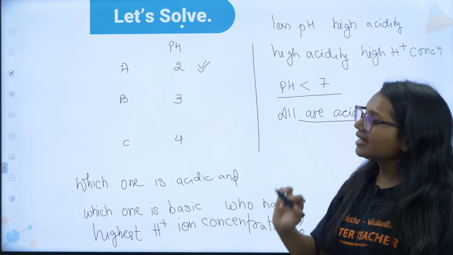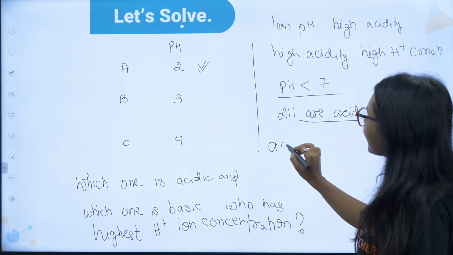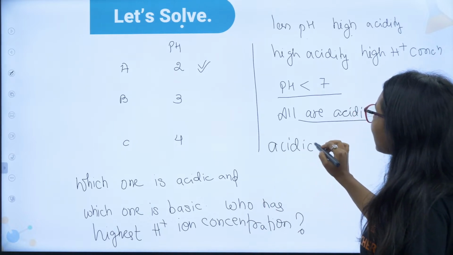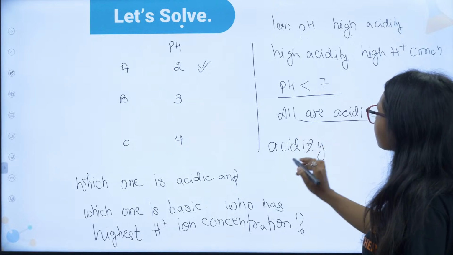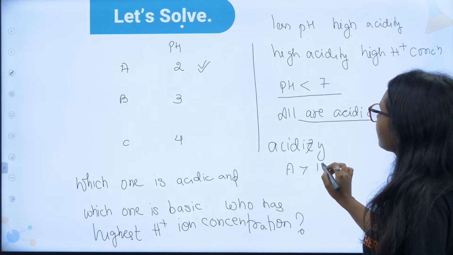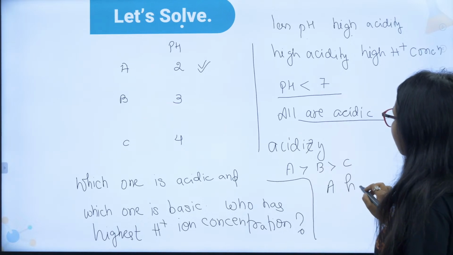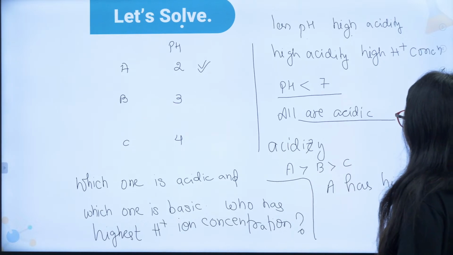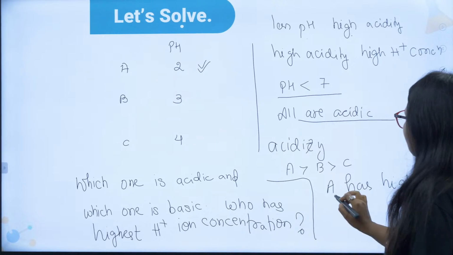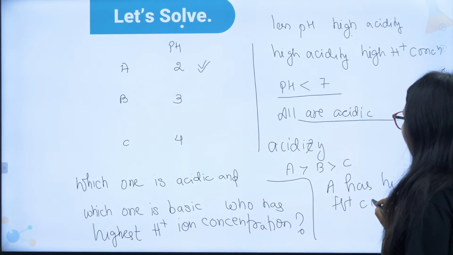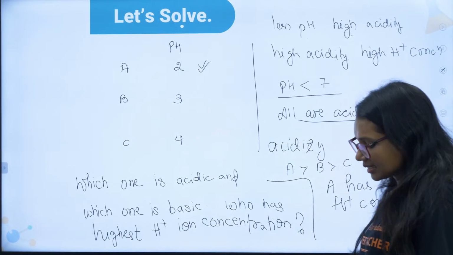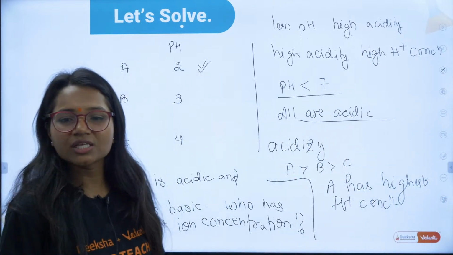A has the least pH. So the acidity order will be A highest, then B, then C. So A has the highest H+ concentration. Did you guys understand this? Can I move forward to the next question?